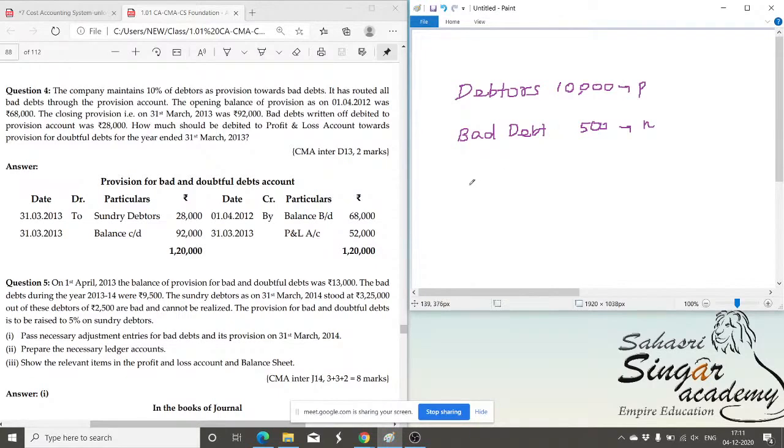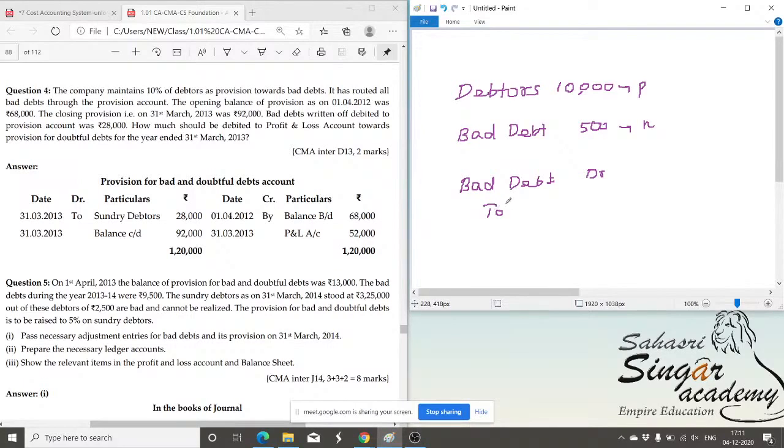Whenever there's an expense, it should be debited. As bad debt is a loss, it should be debited. So, bad debt account debit, and to debtors. If you are spending the money, then the entry will be expenses to cash. But if you don't spend the money, then it's outstanding, so expenses to outstanding expenses. That's how you can pass the entry for bad debt.